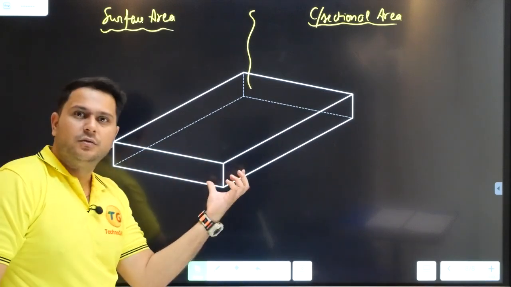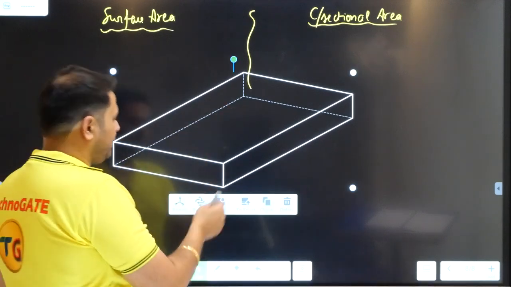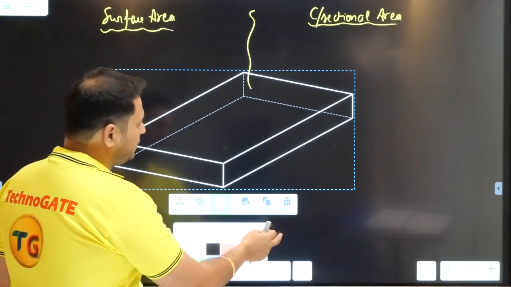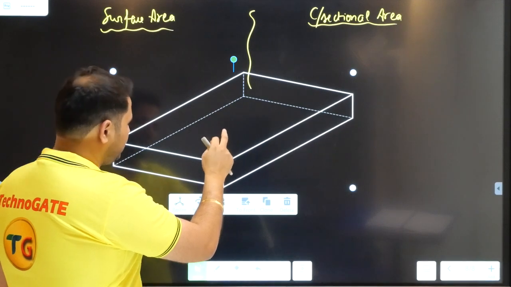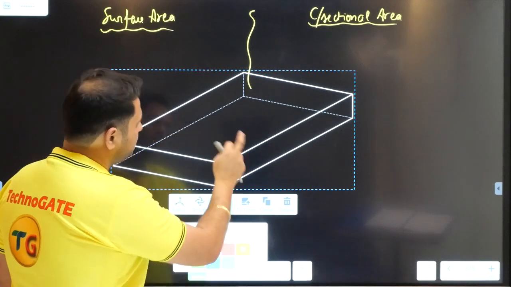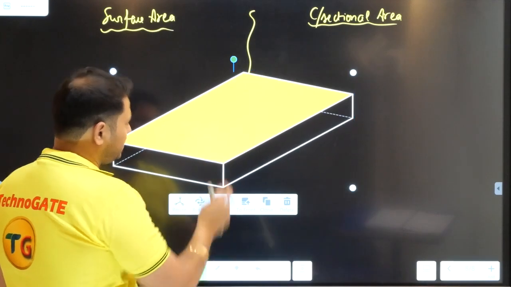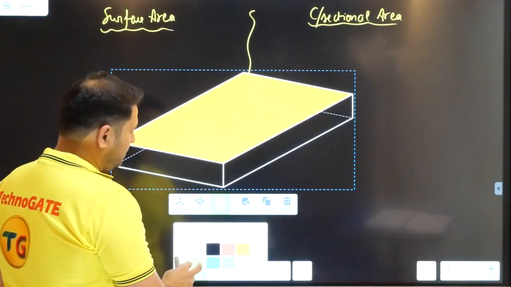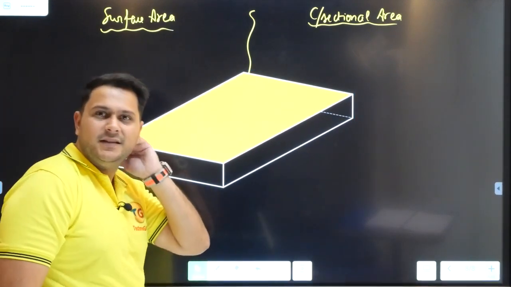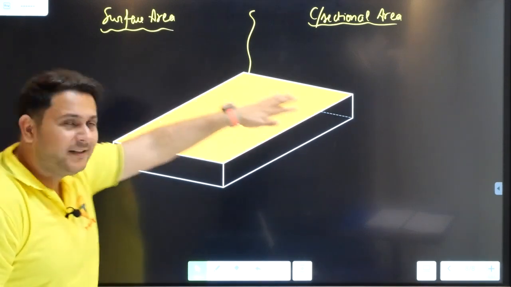When I'm showing this to you, we can see a surface. Let me fill the surface for you guys. This surface should seem green to you. This is this surface. Now see, it is already yellow now. One portion you can see is this yellow portion. This portion is covering the surface.